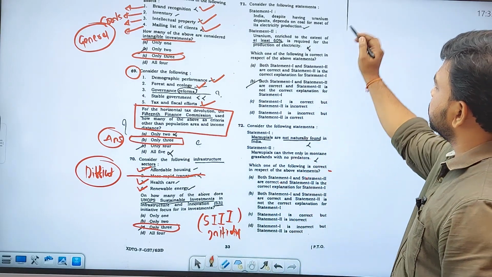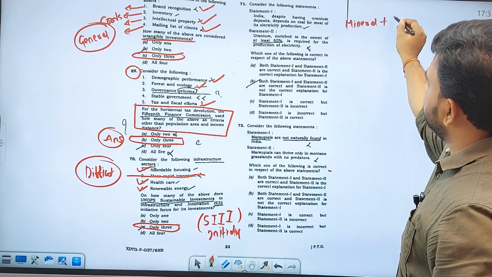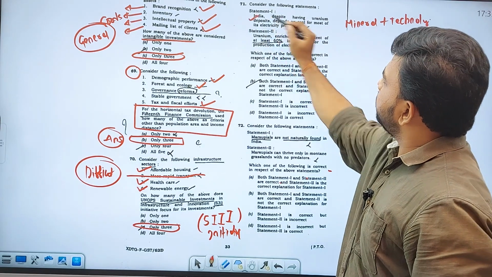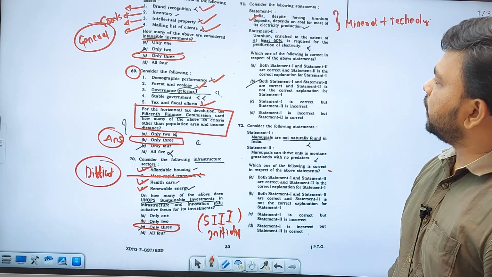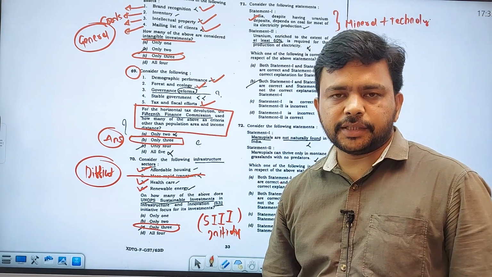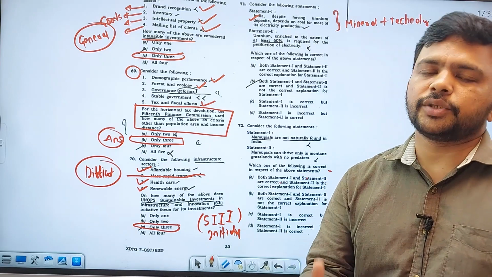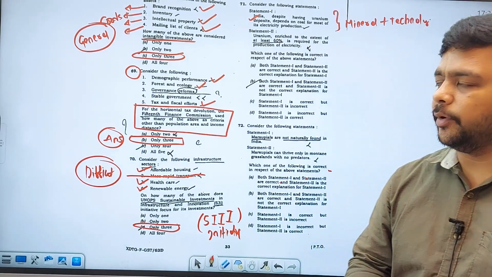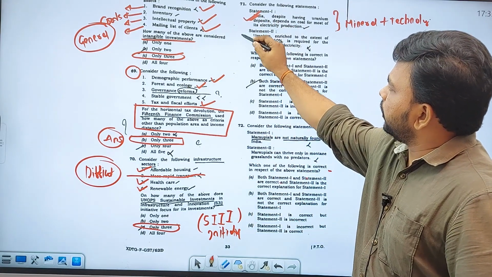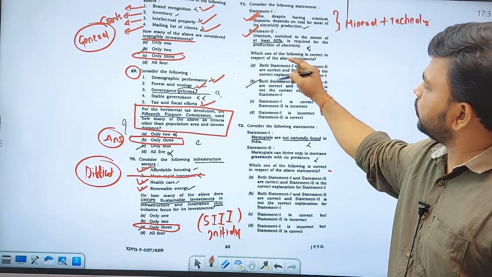Coming to this question, this is a geography, mineral resources based question, mineral resources plus technology combined. Statement 1: India, despite having uranium deposits, depends on coal for most of its electricity production. Yes, it depends on coal for most of the electricity production. Why? Because 60% of the electricity comes from coal-based thermal power plants, and just 6% from uranium, that is nuclear power plants. So obviously this statement is right. Second statement: uranium enriched to an extent of at least 60% is required for the production of electricity.